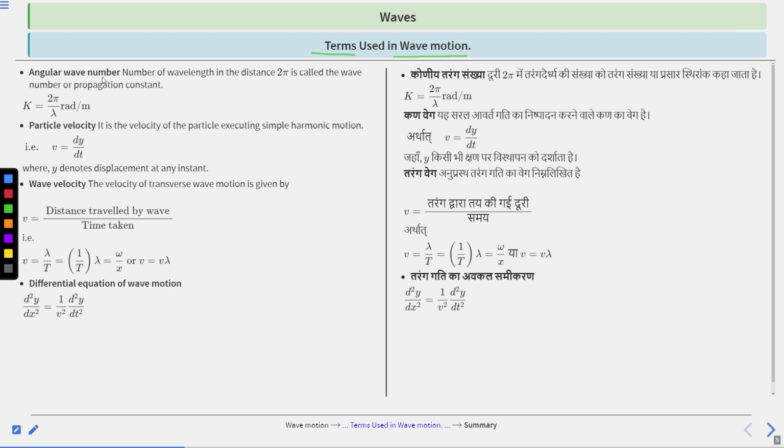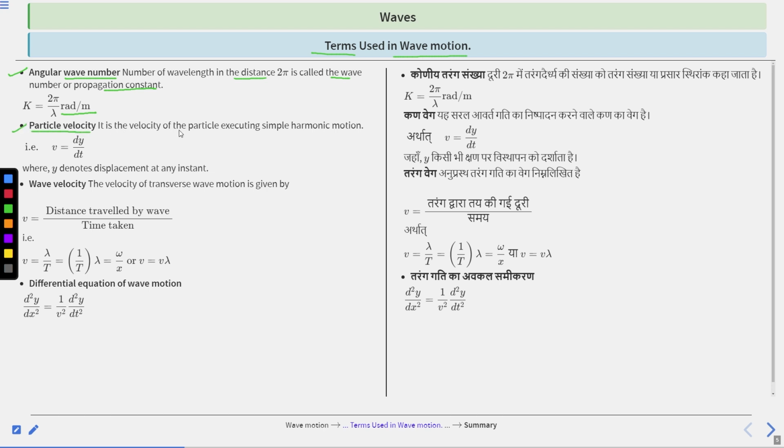Next are the terms used in wave motion. First is angular wave number. The number of wavelengths in the distance of 2 pi is called wave number or propagation constant. k is equal to 2 pi divided by lambda, radian per meter. Clear? Second is particle velocity.